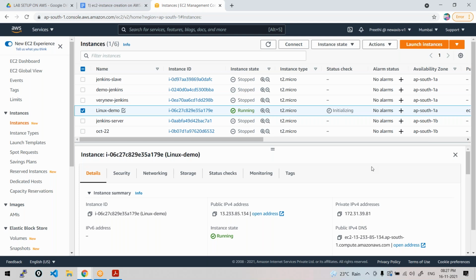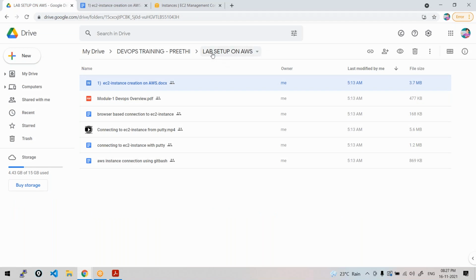So how to connect to this instance? If you go to the folder I have shared with you, see, LAMP setup on AWS, this is the folder I have shared with all of you. This is the one we have done till now, the first document. Now how to connect to it? There are again three ways to connect to it. I'll show you all of them.